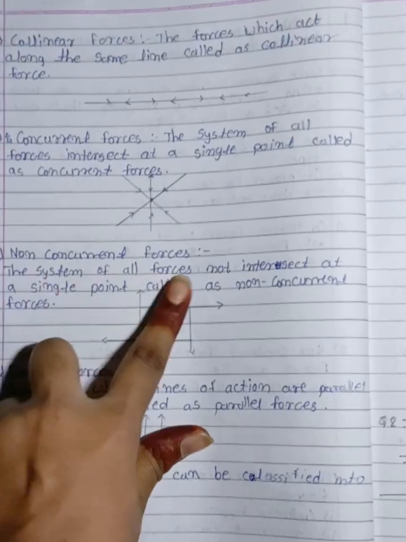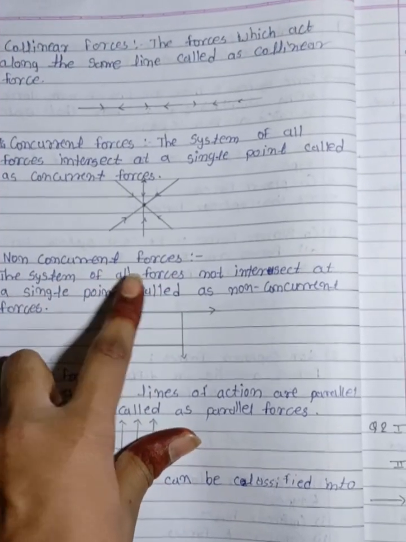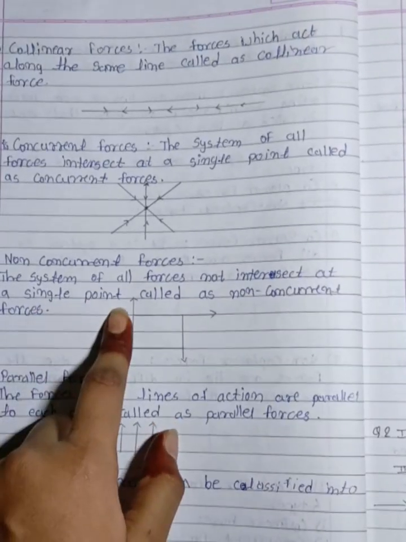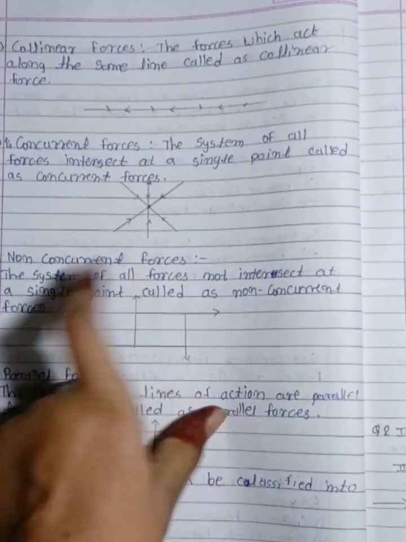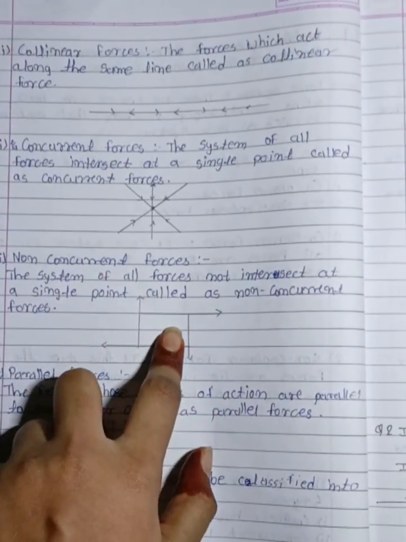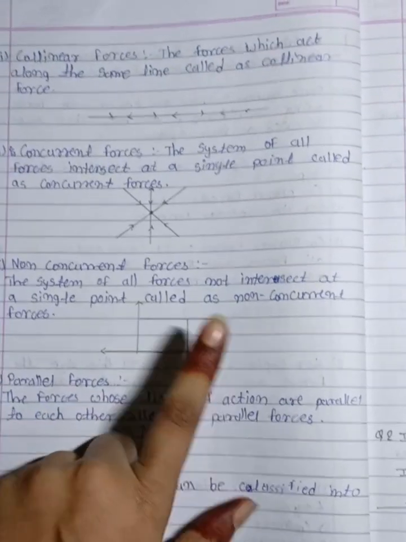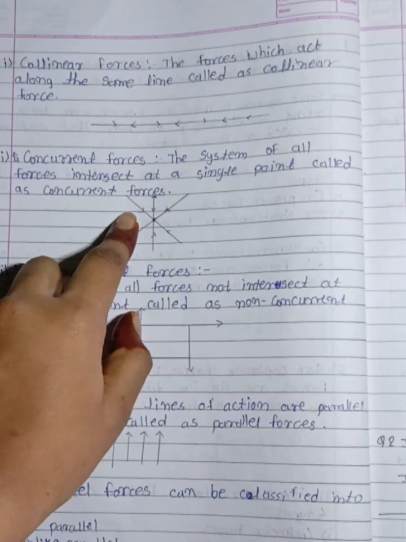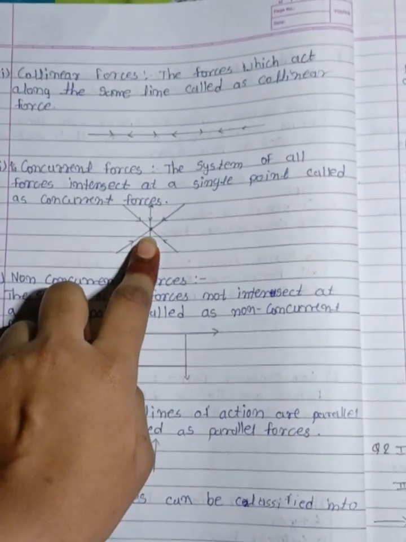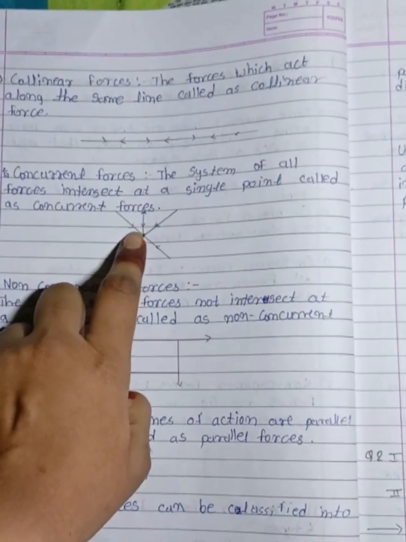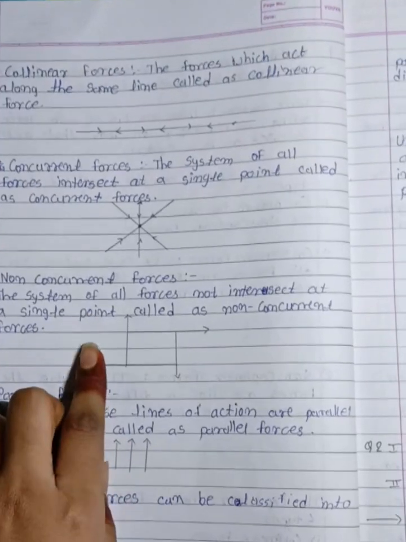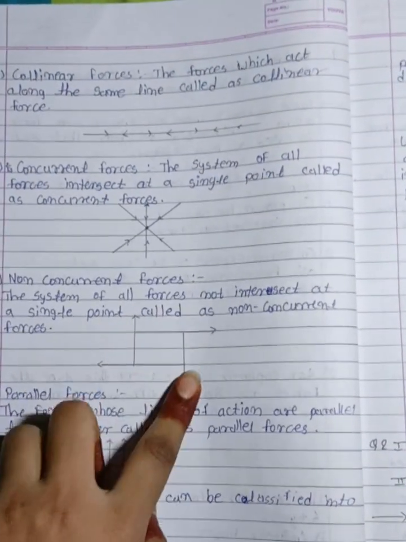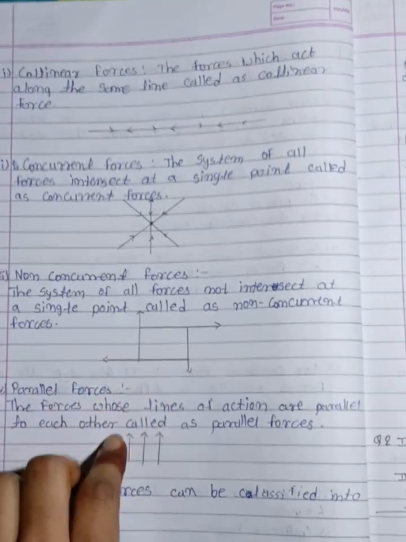In a non-concurrent force system, the forces do not intersect at a single point, called a non-concurrent force system. In this force system, all forces are not acting at a single point. In the previous system all forces are acting at the same point, but in this force system, they are not acting at a single point. They are acting at different points.